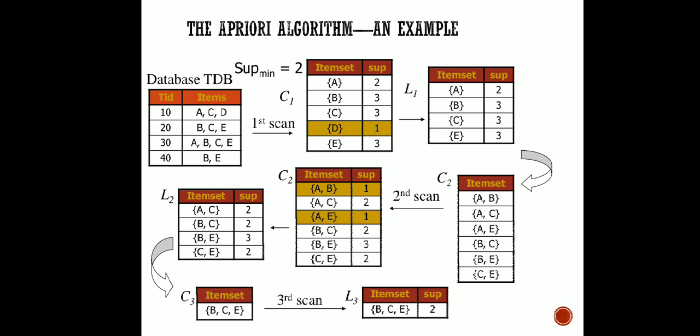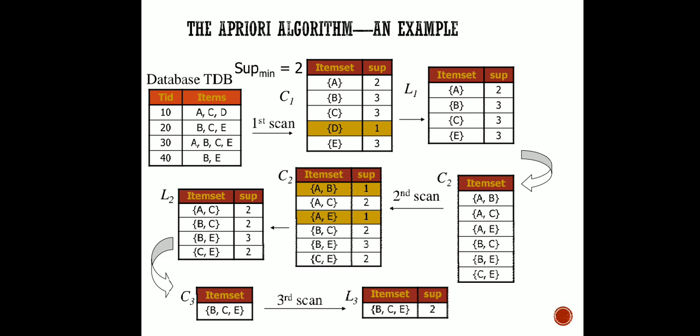Now we are going to tally the frequency of occurrences of each data item, and we have kept the minimum support to be 2. So here, other than D, each and every other data item is fulfilling the criteria. So we will discard D and we will move to the next step. You can see in the next box we have discarded D and we have kept the other 4.